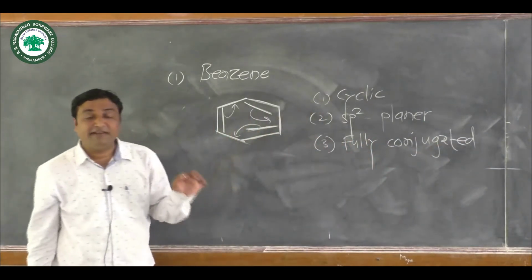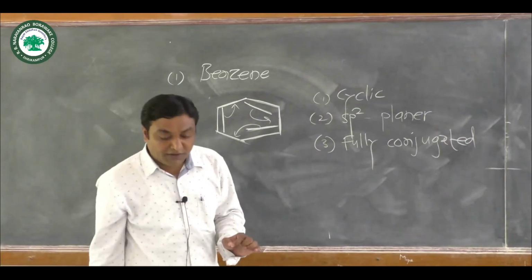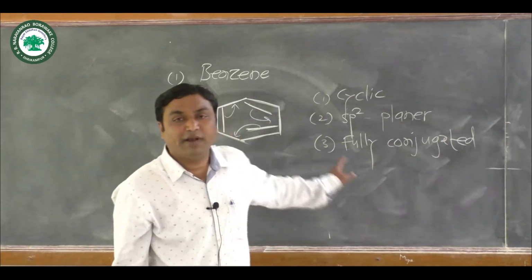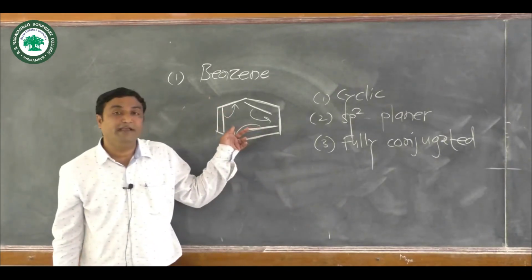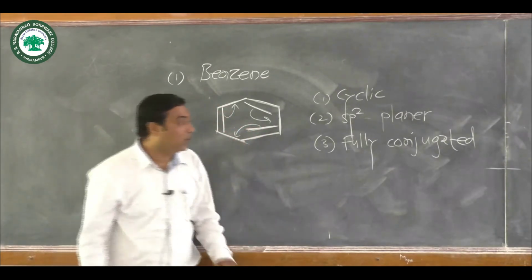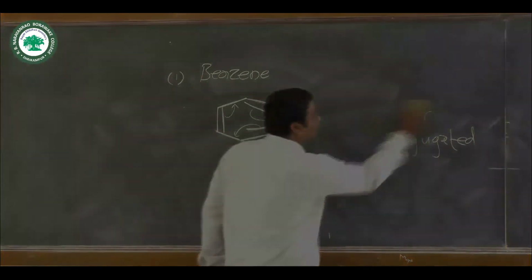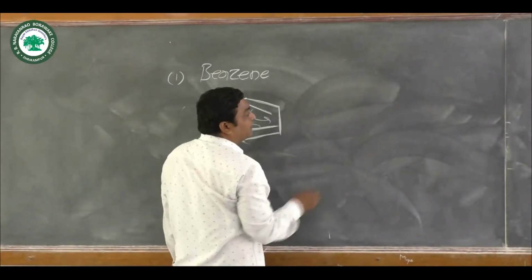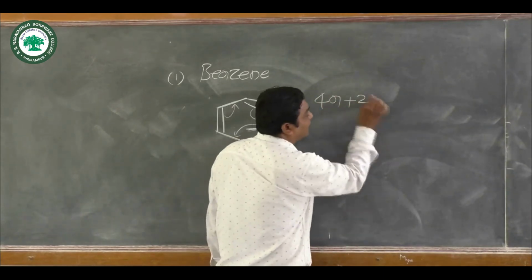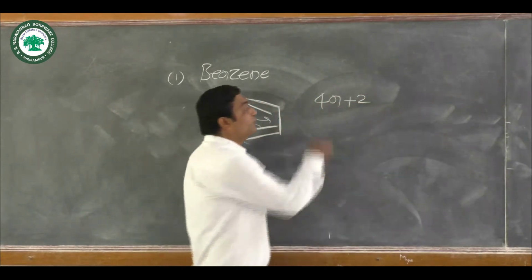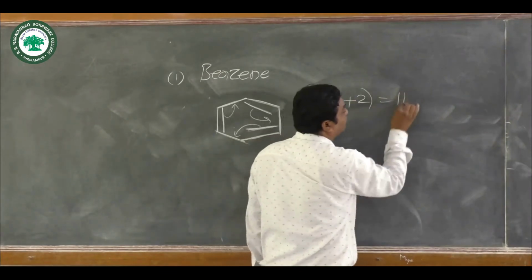The last and the most important condition of the aromaticity concept is whether that molecule obeys Huckel's rule or not. As we know, Huckel's rule is nothing but the 4n plus 2 pi electron rule.